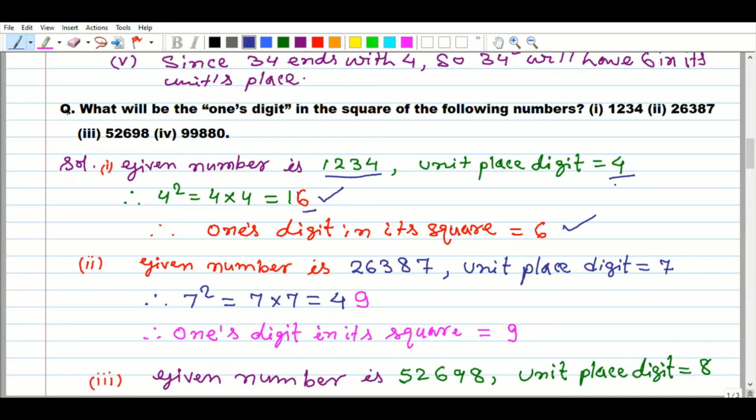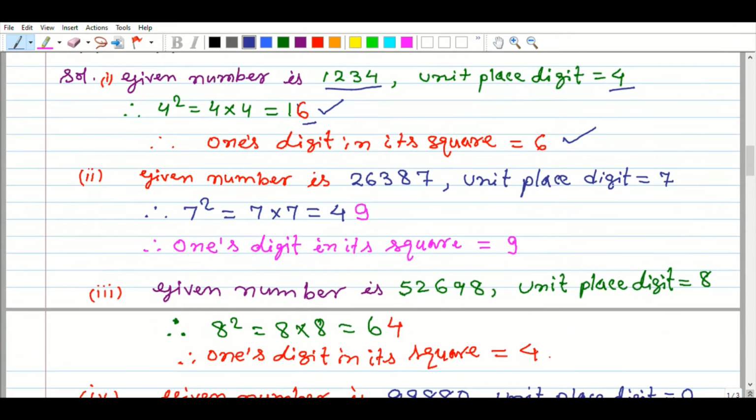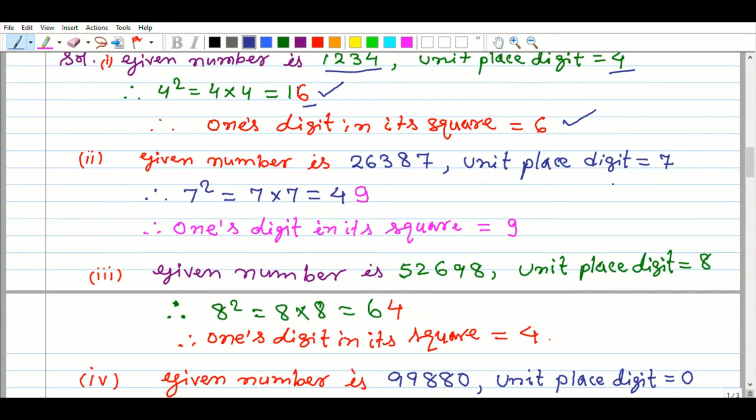Given number is 26,387. First of all, take out the unit place digit, which is 7, and 7 square we know very well equals 49. So the ones digit in the given number 26,387 square is 9.